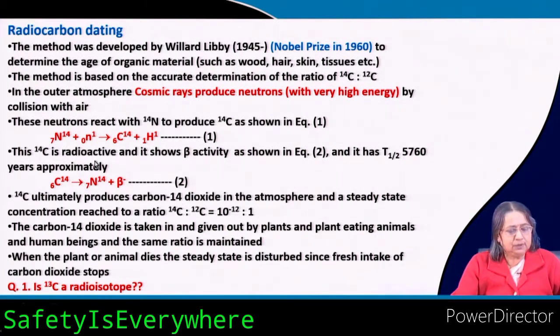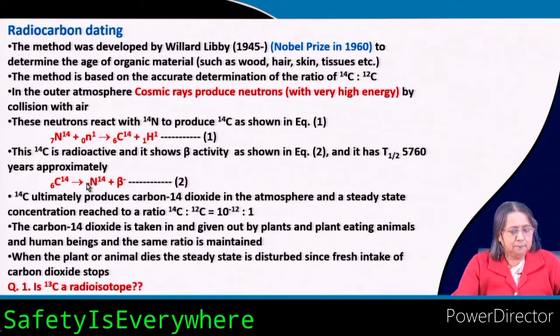So this C14 shows beta activity. What does it mean? That means it radiates an electron. Beta activity means electron emission, as shown in equation 2, and it has a half-life of approximately 5760 years. This is the half-life of carbon 14.